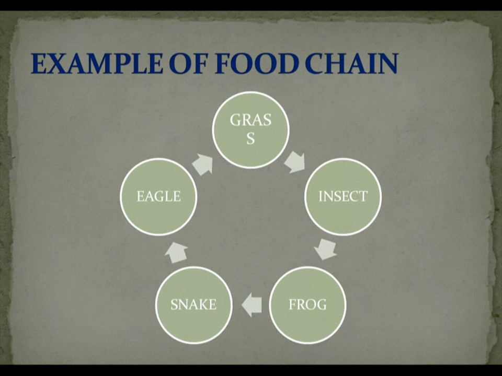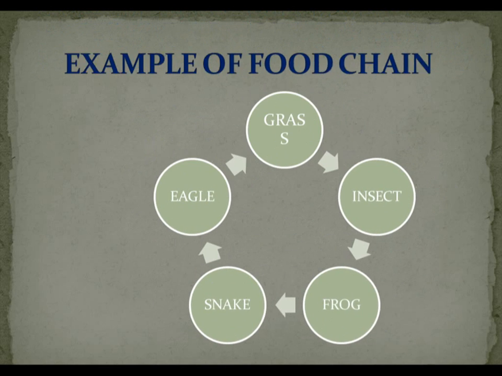So, an example of a food chain. In this you can see the grass is eaten by an insect, the insect is eaten by a frog, then the frog is eaten by a snake, and then the snake is eaten by an eagle. This chain is a very good example of a food chain.